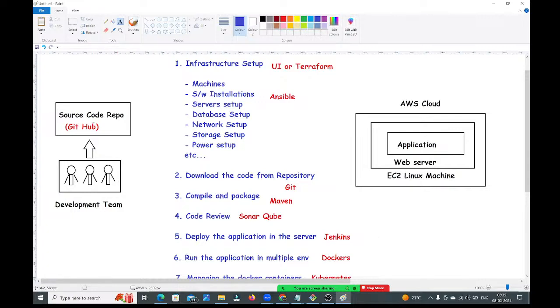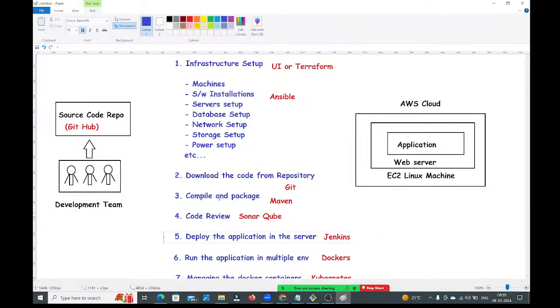Oh my God. Whenever a developer commits to the source code repository, as the operations team, every time you need to do all these activities. Just now I have committed the code. Immediately, as the operations team, you need to download the code, compile the code, do the code review, and deploy the application on the servers. After 10 minutes, again he commits the code. Again you need to download, compile, do the code review, and deploy the application.